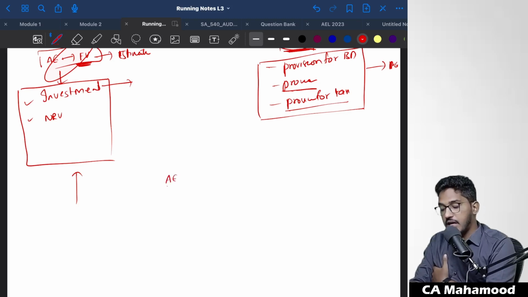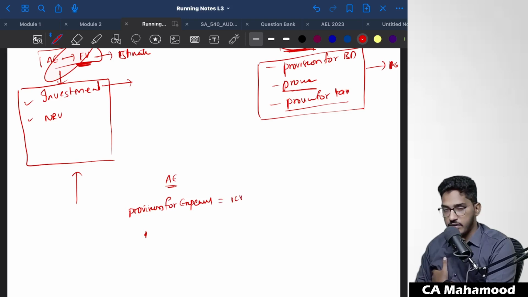Take for example, an accounting estimate has been created. Take for example, provision for expenses. The management is creating some provision for expense. As per the accounting estimate, as per the various factors considered by the management, they created a provision for expenses of 1 crore rupees. See, this is just a word, provision, estimation.